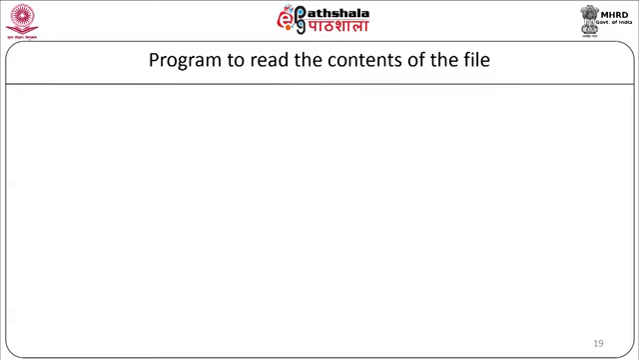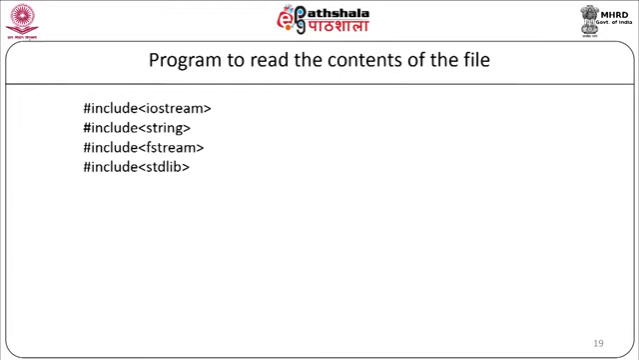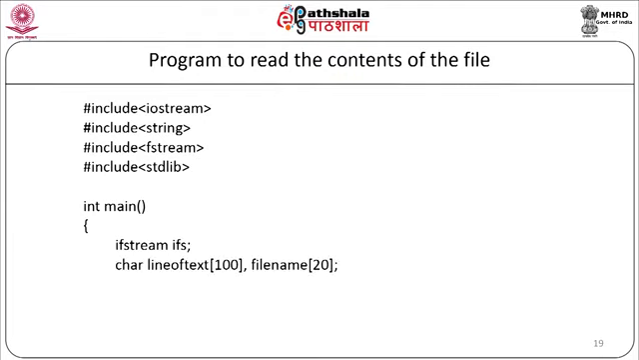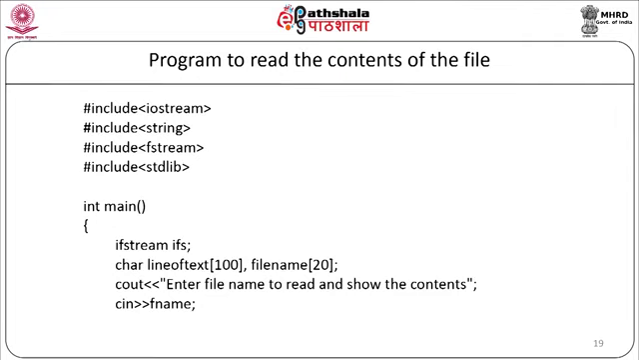In this particular program, we are going to open the file which we wrote in the previous program. The same file is going to be opened for reading. We will start with our program: #include <iostream>, #include <string>, #include <fstream>, #include <stdlib.h>. Now, we will start with our main function, int main. First, we will declare the object ifstream ifs. Now, we will declare our two variables: char line_of_text[100], file_name[20]. Now, we will display the message to the user: cout << "Enter the name to read and show the contents", cin >> fname. The name will be accepted from the user.